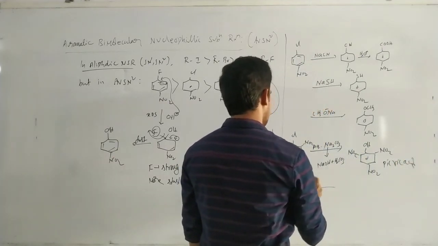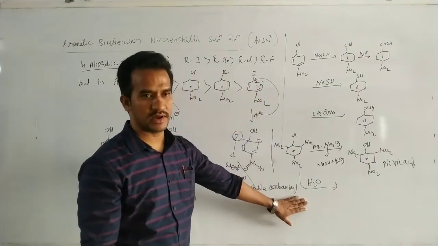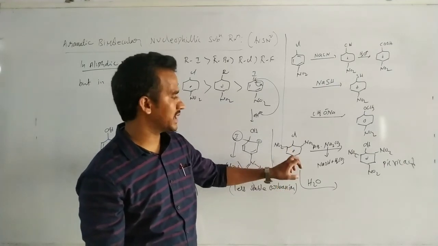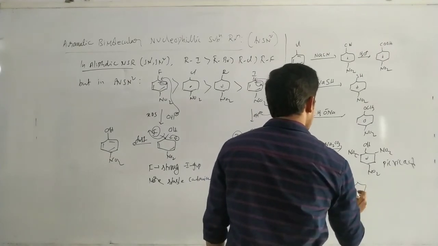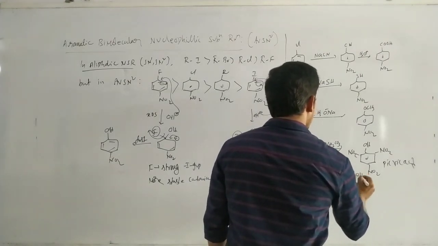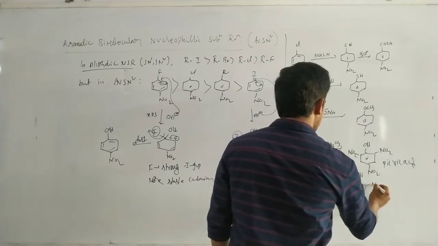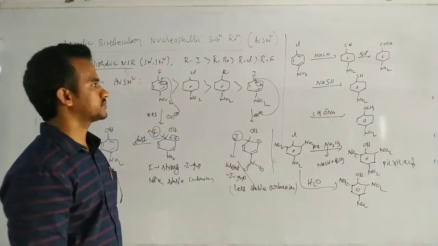Even with water, a weak nucleophile, the reaction actually takes place. Why? Because this compound contains three strong electron withdrawing groups. By the presence of strong electron withdrawing groups, the rate of reaction increases. So successfully we will get picric acid. Okay, that's it.